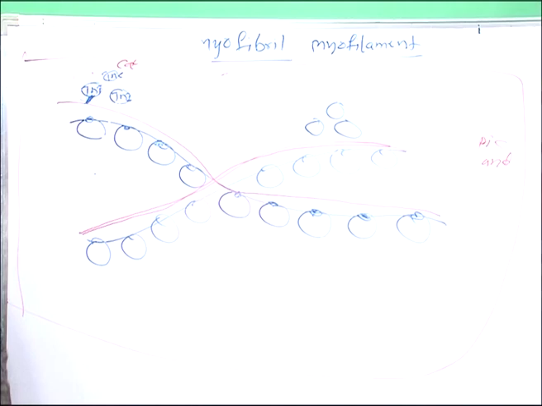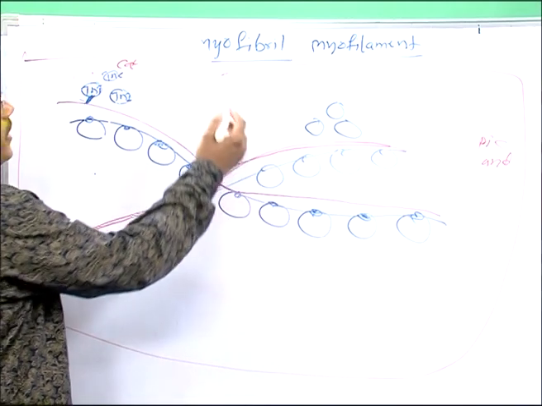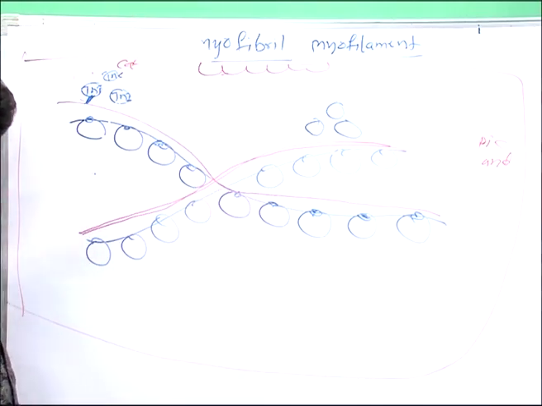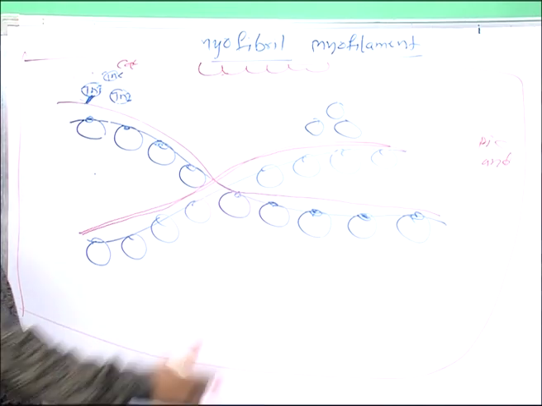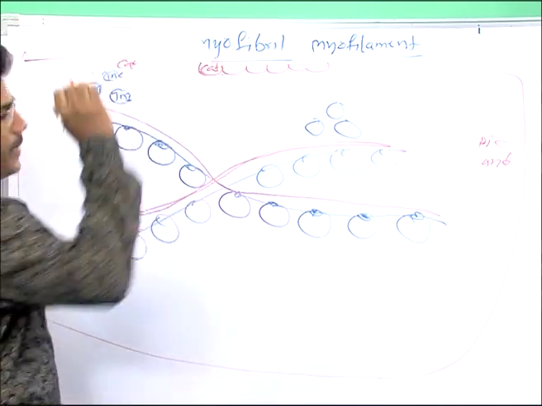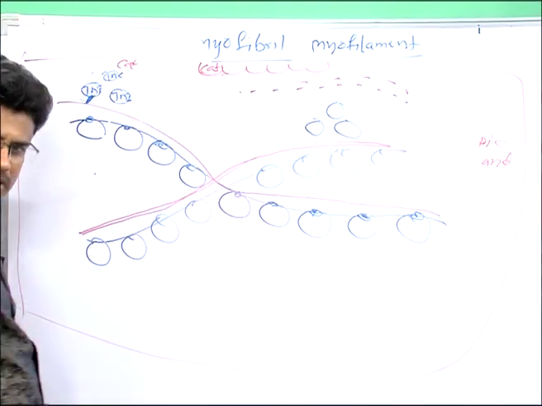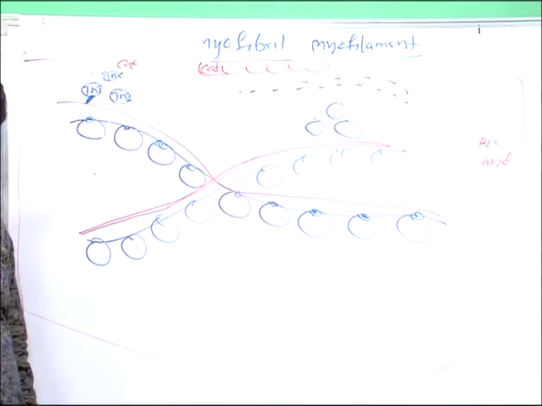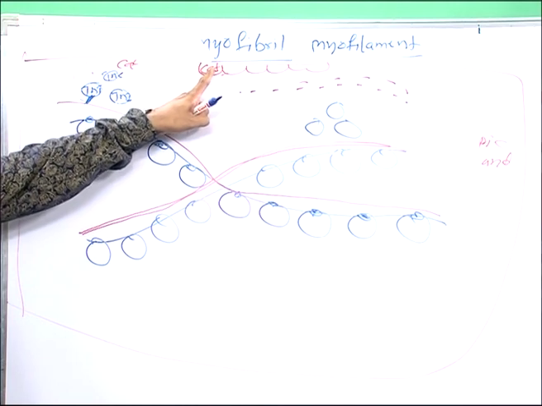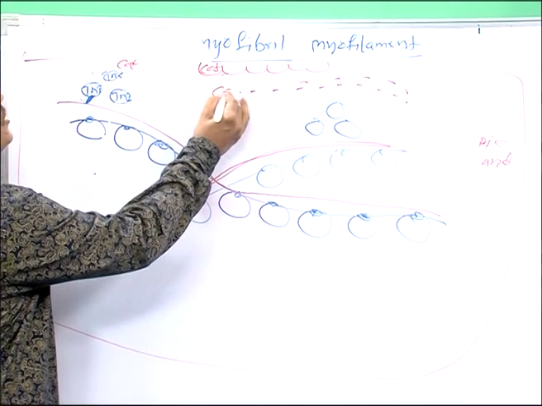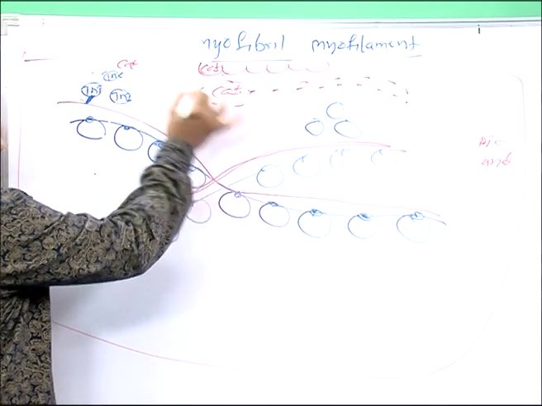For example, during muscle contraction, this is the cell. In the cell, the sarcoplasmic reticulum is present, and in the sarcoplasmic reticulum, calcium is present. In the cell, the cytoplasm is known as sarcoplasm. During muscle contraction, calcium is released from the sarcoplasmic reticulum into the sarcoplasm.